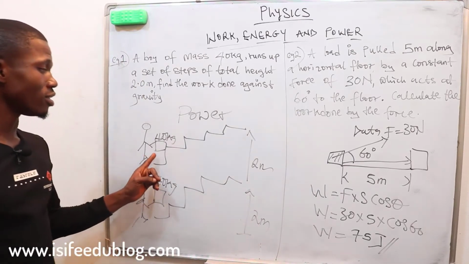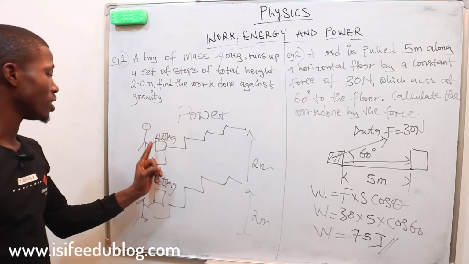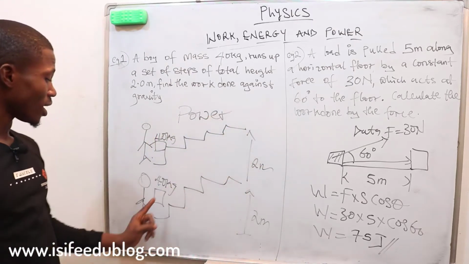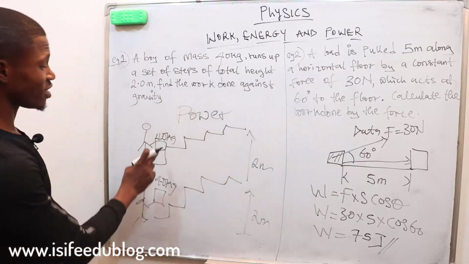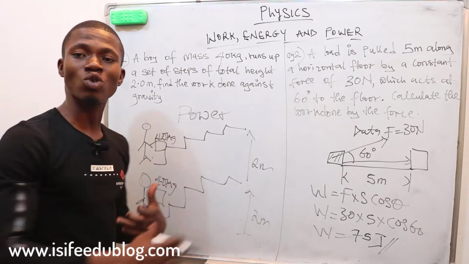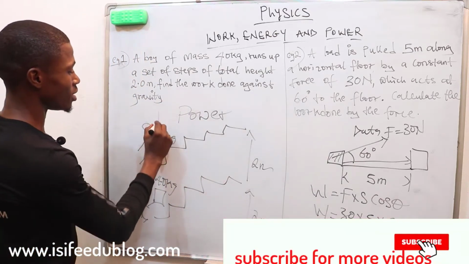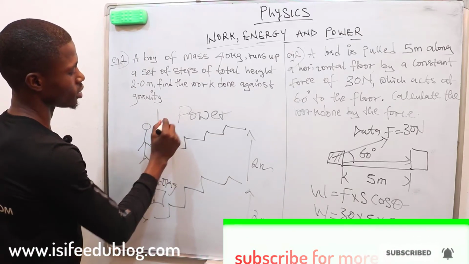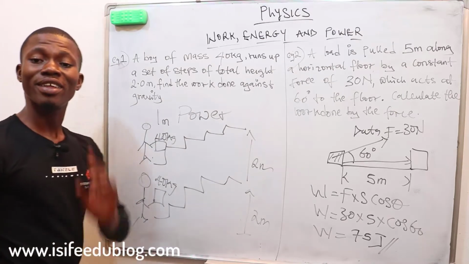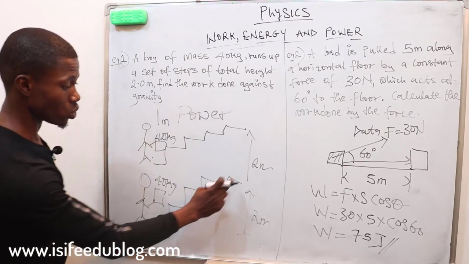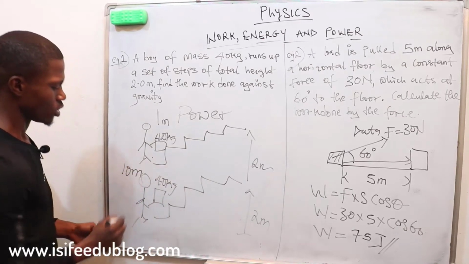So Mr. A is doing a work of 800 joules, as we have previously calculated, and Mr. B is also doing a work of 800 joules. But what if Mr. A did his work within a minute? It takes this man 1 minute to take this load up here, and this man, it takes him 10 minutes to take this load up here. Do you see?